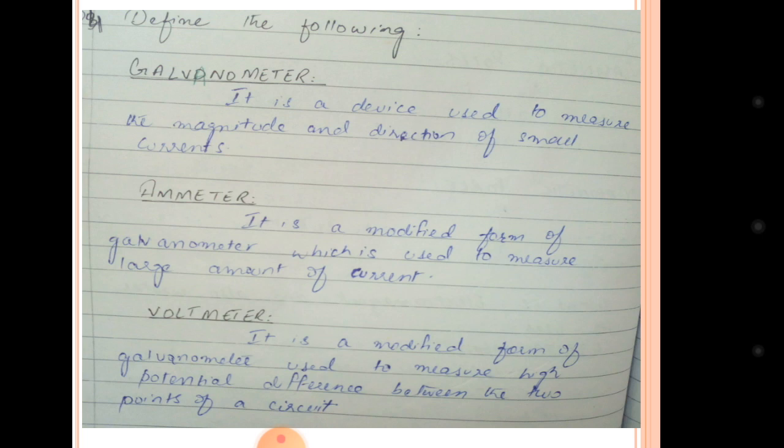For example, if I am connecting bulbs in a wire to light them up, we have to connect the ends with the main electricity board. That difference of electric potential between one end and the other is measured by a voltmeter.